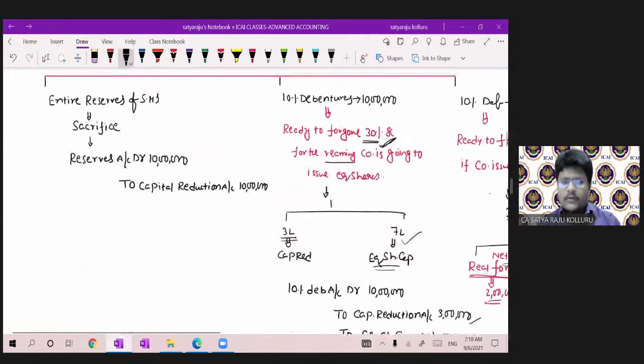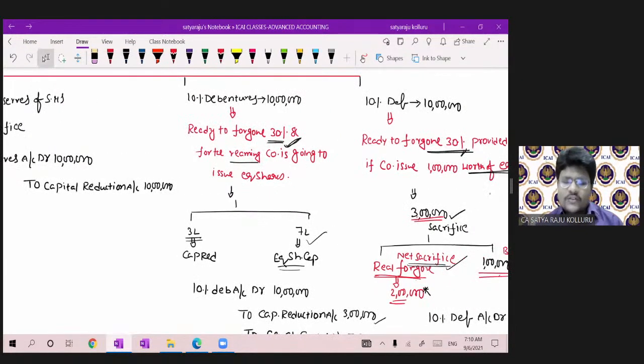Now, here we took some examples. Existing equity shareholders sacrificed their reserves. Then you have to pass the entry reserves account to capital reduction account, or reserves account to reconstruction account. Capital reduction account or reconstruction account, both are the same. There is no difference at all. Then I took another example.